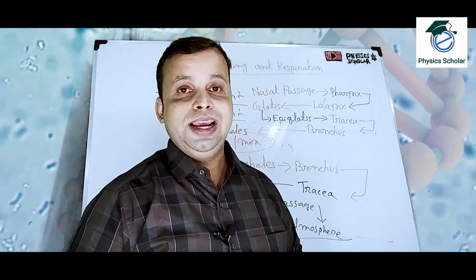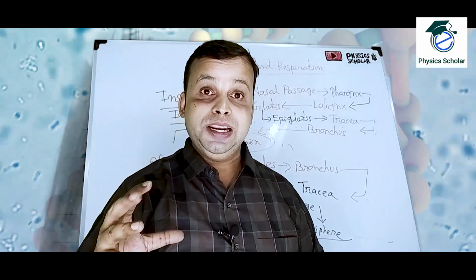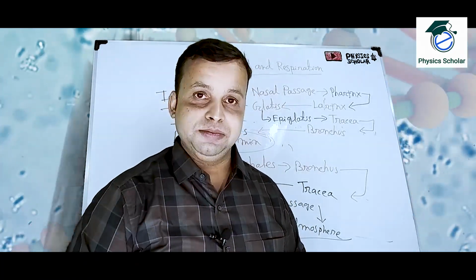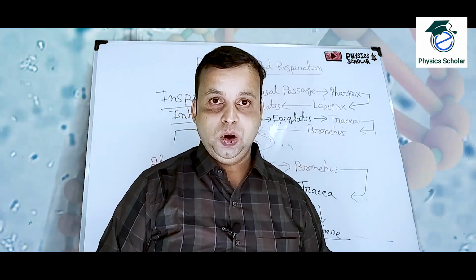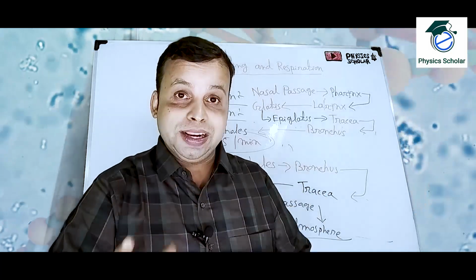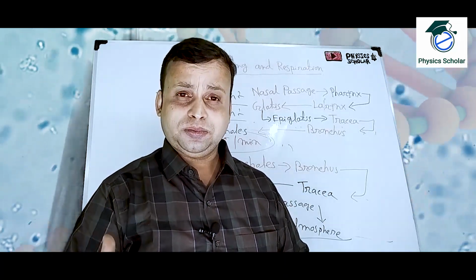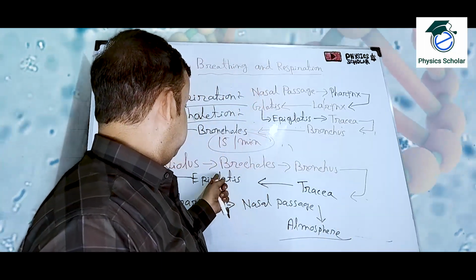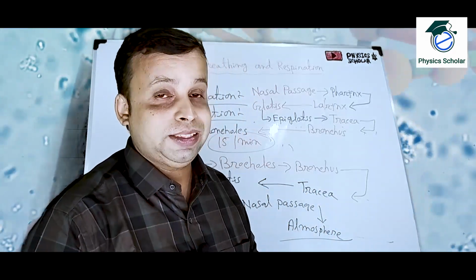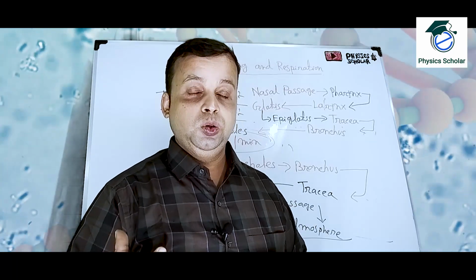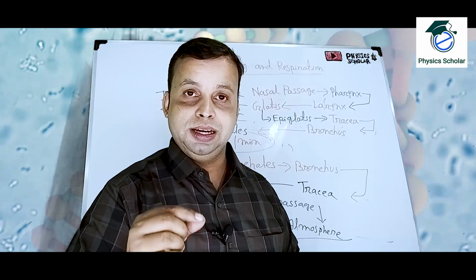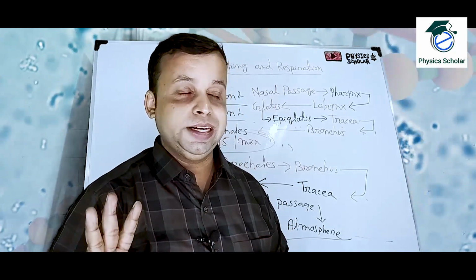So in the next video I will upload the internal respiration process, which takes place inside our cell with the help of some enzymes. So I hope you understood how the inspiration and expiration process takes place, what organs we have, how the expansion and contraction of the lungs take place, and what muscles help us in this process. If you follow the videos from first to last, it will be very clear to you.